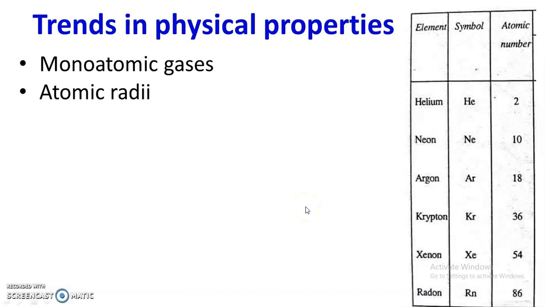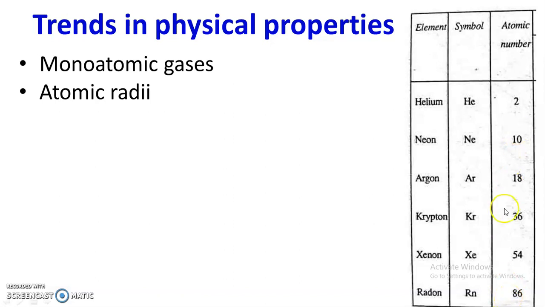Now the next important physical property is atomic radii. The atomic radii of these elements are large, and it is expected to increase from top to bottom. As we proceed from top to bottom in the periodic table, the atomic radii are expected to increase.